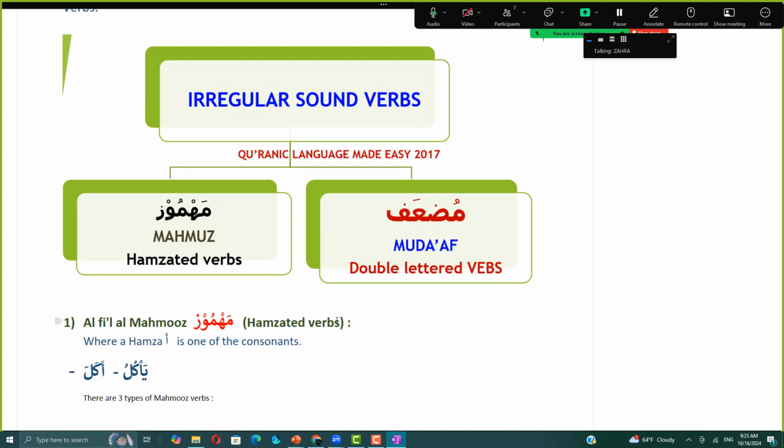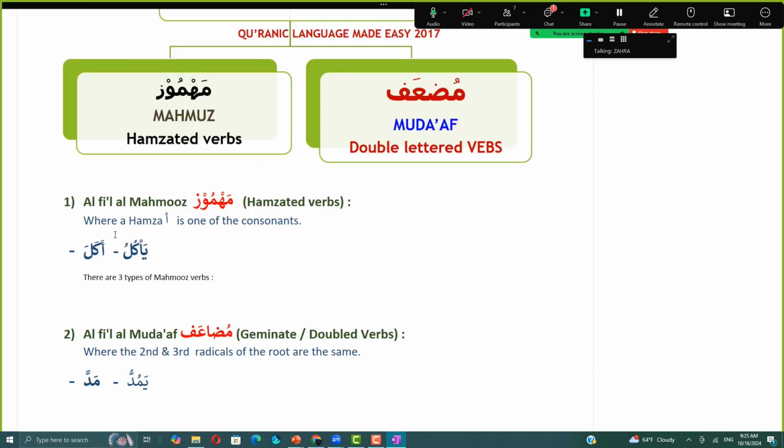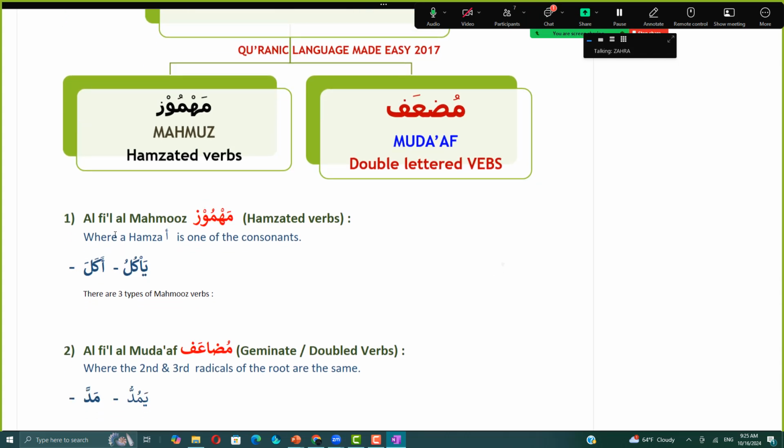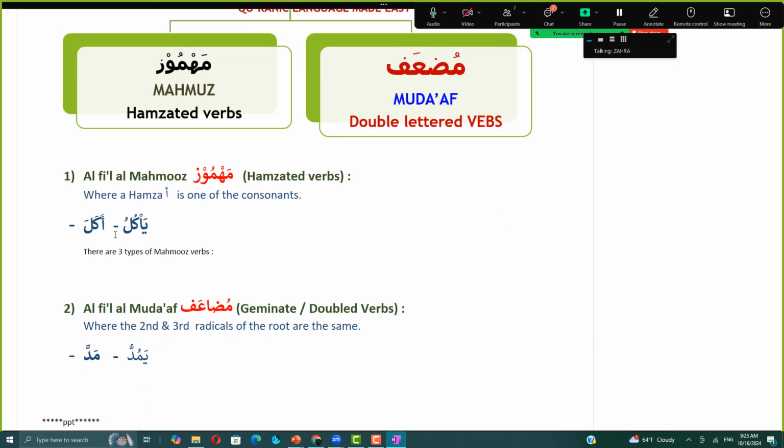Al-af'al al-mahmuz or hamzated verbs, where a hamza is one of the consonants, right? We learned in our previous lesson, for example, akala, ya'kulu. The next type of irregular sound verbs is muda'af, that is geminate or doubled verbs, where the second and the third radicals of the root are the same. For example, we had madda, yamuddu.